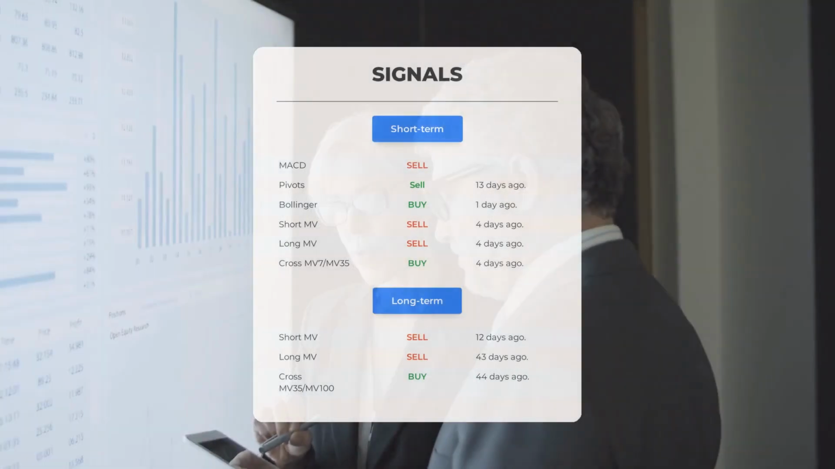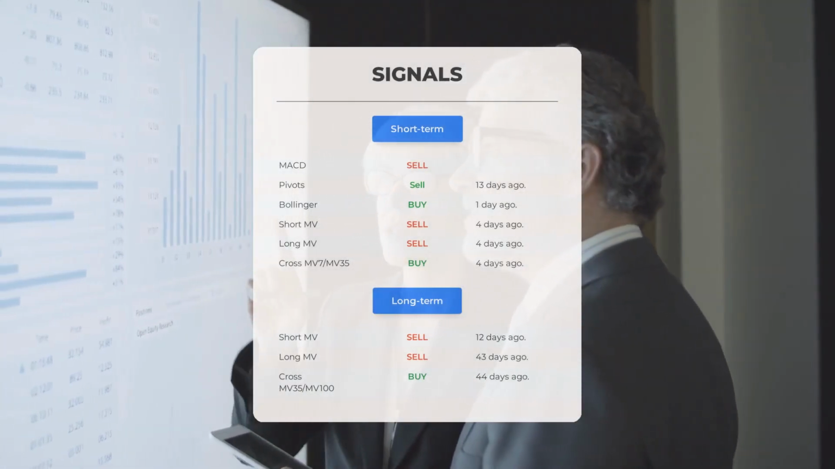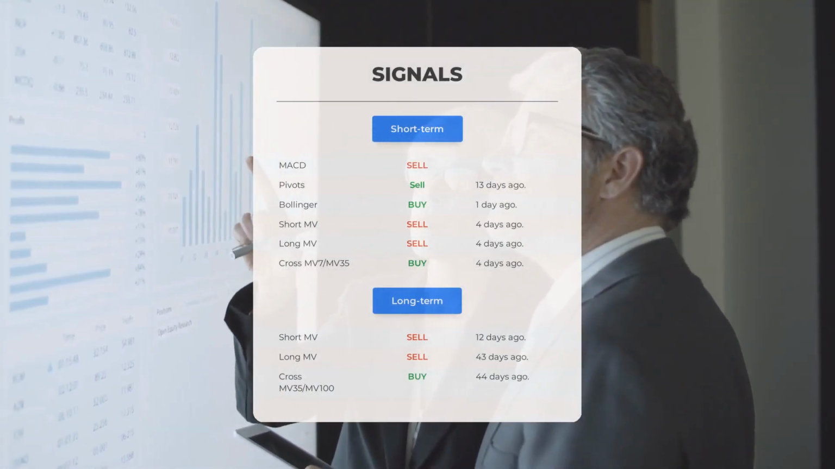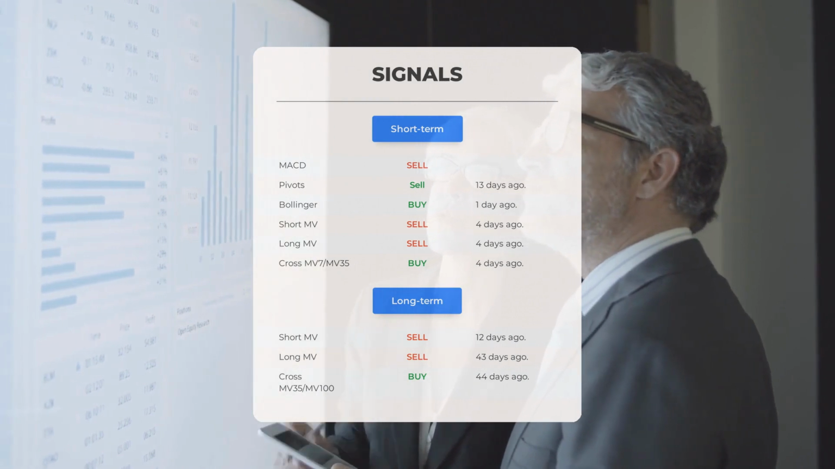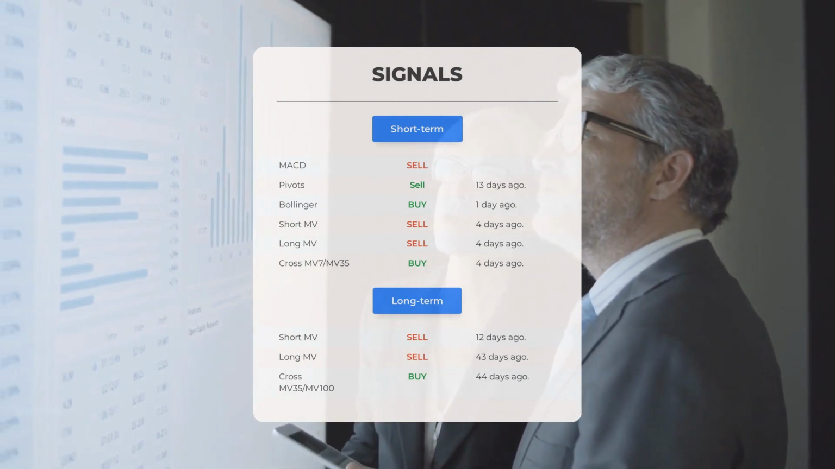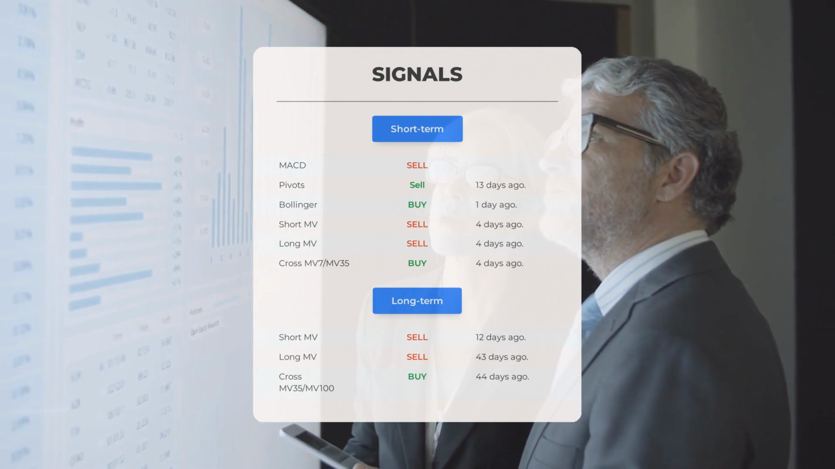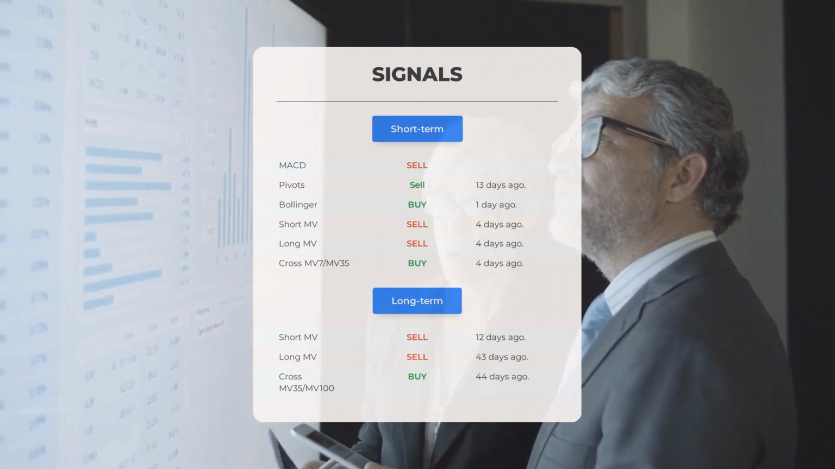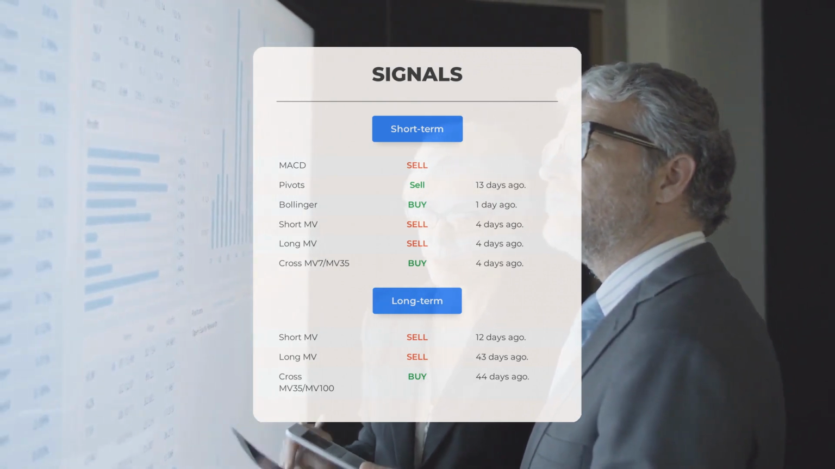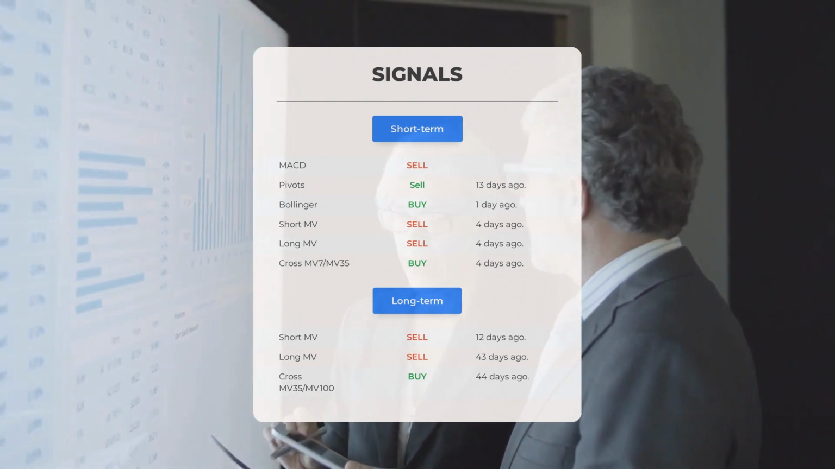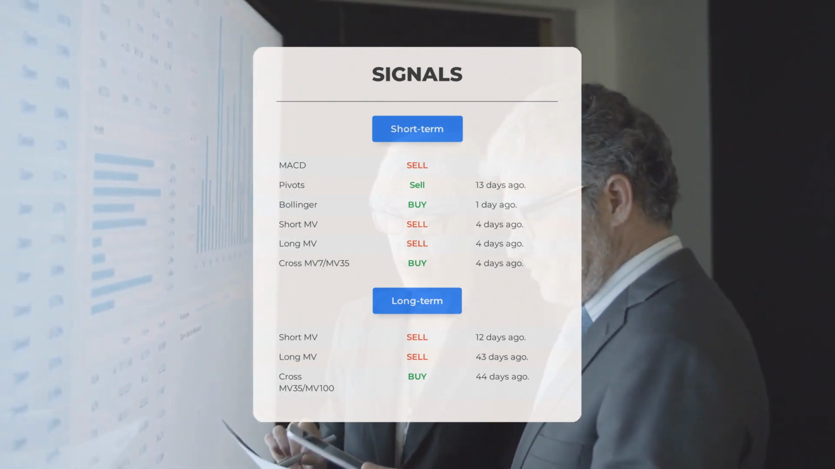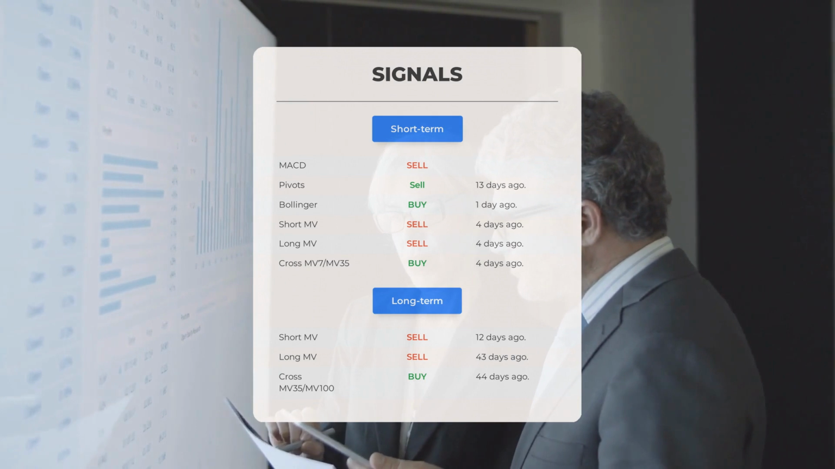Here are some other signals you might find interesting. Moving Average Convergence Divergence, sell signal. Pivots, sell signal 13 days ago. Bollinger, buy signal 1 day ago. Short-term moving average, sell signal 4 days ago. Long-term moving average, sell signal 4 days ago. The relation between the short and the long moving averages, buy signal 4 days ago.